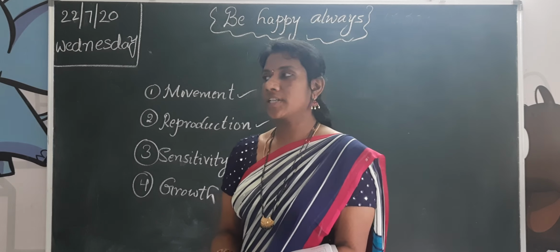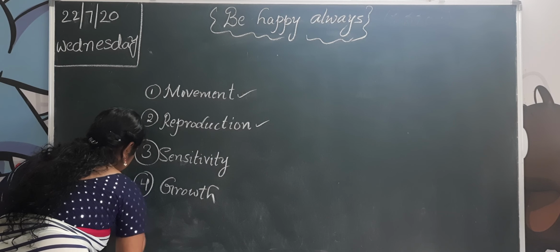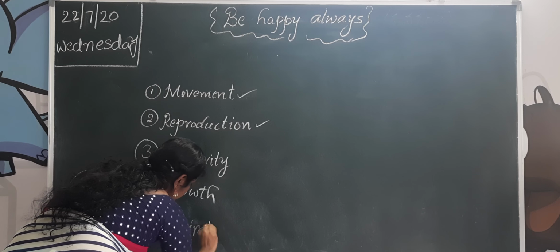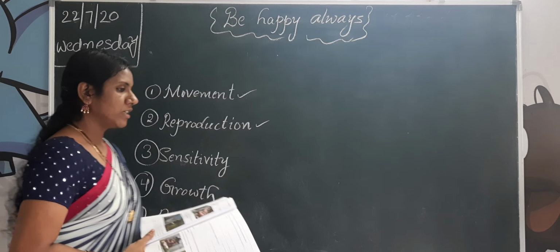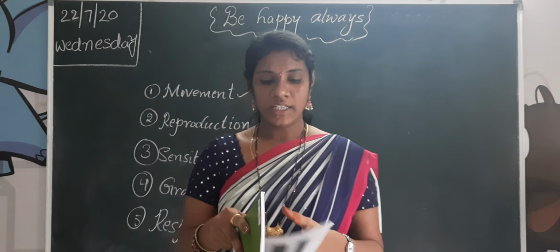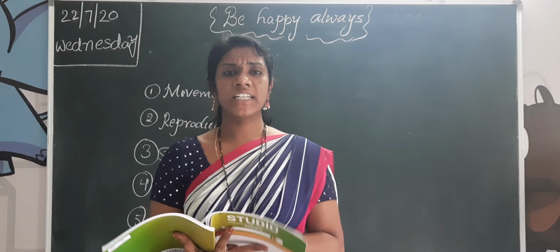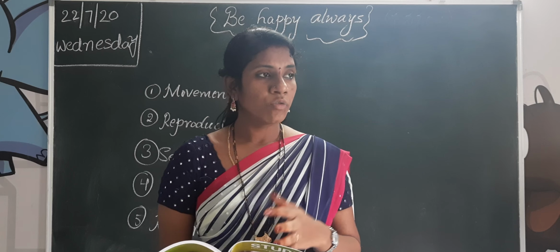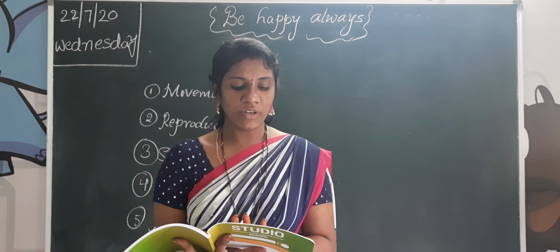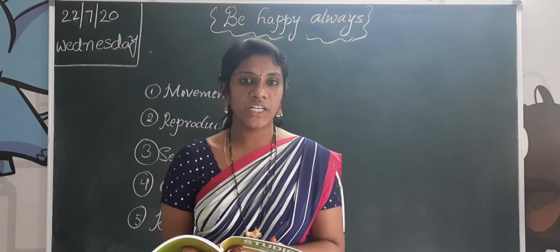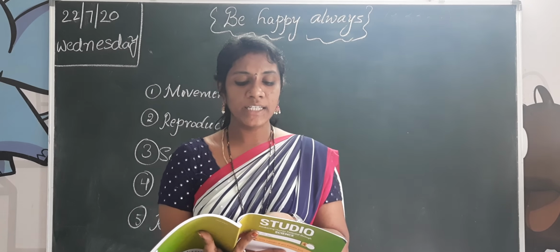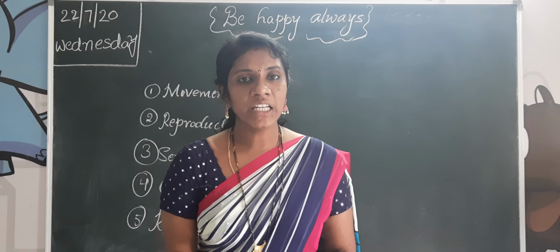Next one, respiration. Okay, children. Respiration means breathing. We are breathing, and all living things need to breathe. We breathe out air and we breathe in air. The air is used by the body to get energy from their food. This process is called respiration. All living things breathe in and breathe out air. This air is used by the body to get energy from their food.